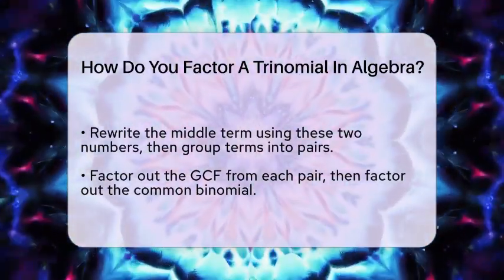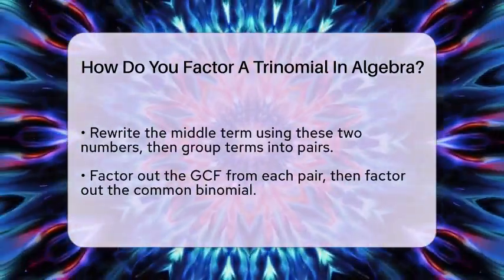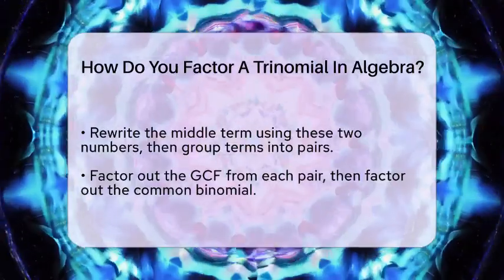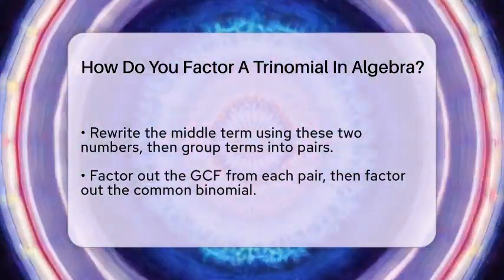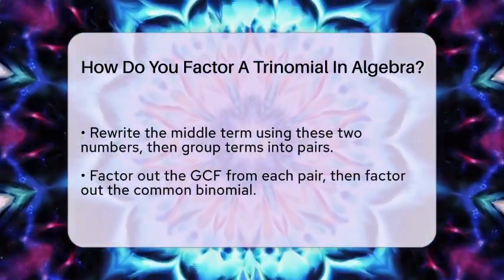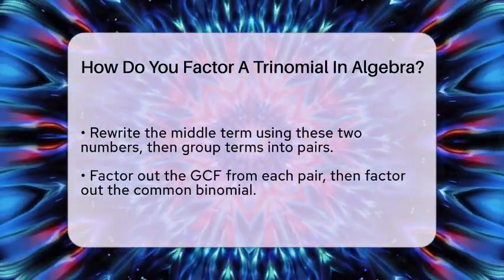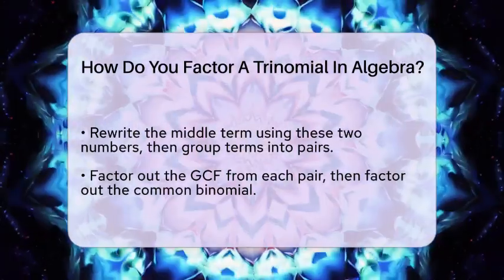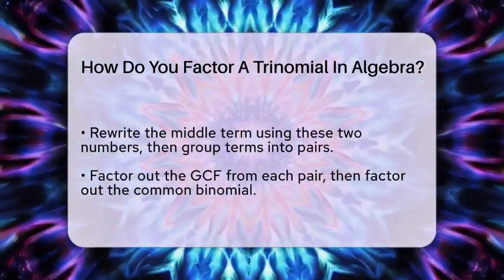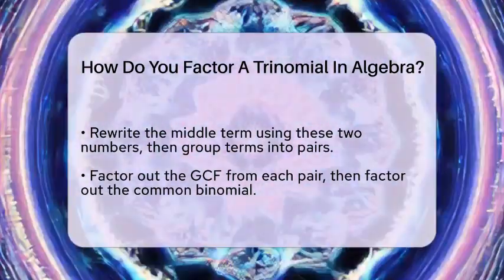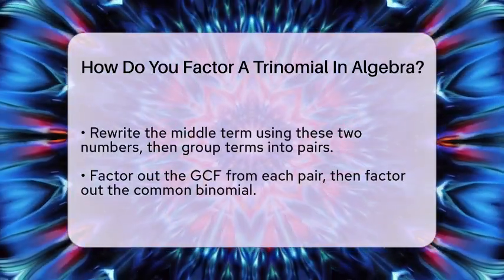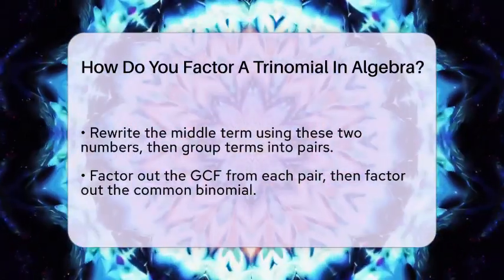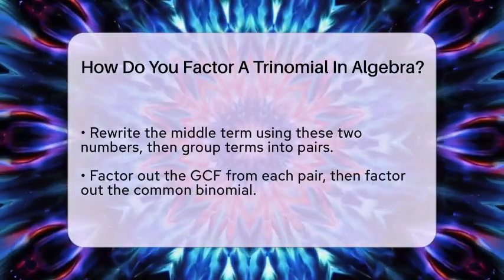Rewrite the middle term 7x as 3x + 4x, so the expression becomes 6x² + 3x + 4x + 2. Next, group the terms into 2 pairs, (6x² + 3x) and (4x + 2). Factor out the GCF from each group: 3x(2x + 1) and 2(2x + 1). Notice both groups share the binomial (2x + 1). Now factor out this common binomial, giving you (3x + 2)(2x + 1).